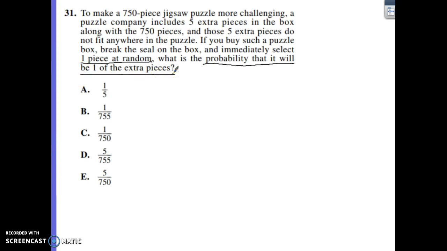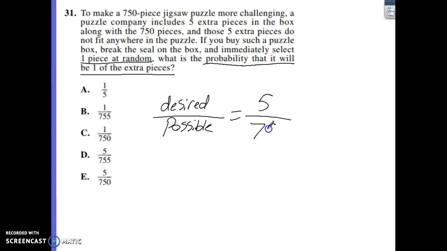Anytime you have simple probability this way, what you have is what you're looking for, or the desired outcome, over the possible. So our desired outcome is our extra pieces, the 5 extra pieces. So that's going to be 5 over the possible outcomes. Now where it's going to mess you up is you got to remember there's 750 pieces before they added the 5 extra. So there's a total of 755 pieces there, which is going to give you option D.